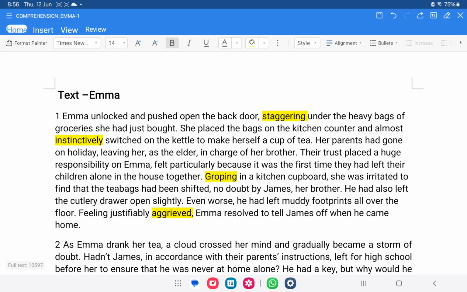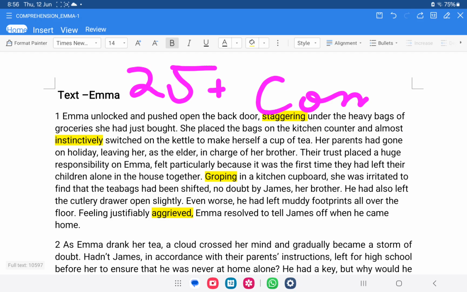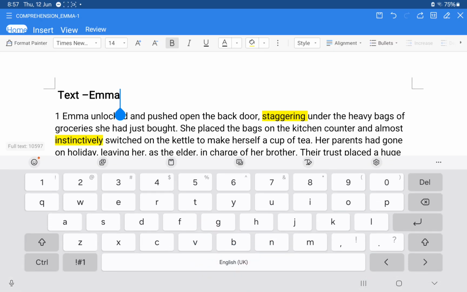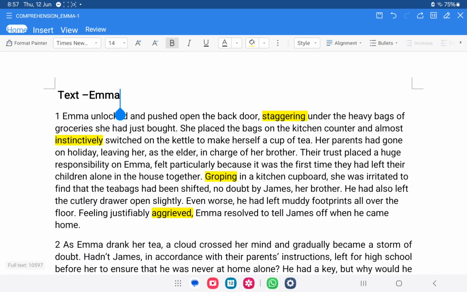Paper 1 is 25 marks, comprehension and use of language task. Then 25 marks, that is summary writing and short response. These are the two questions. And right now we are going to start with comprehension. The comprehension task basically has 16 marks. How are you going to approach this task?